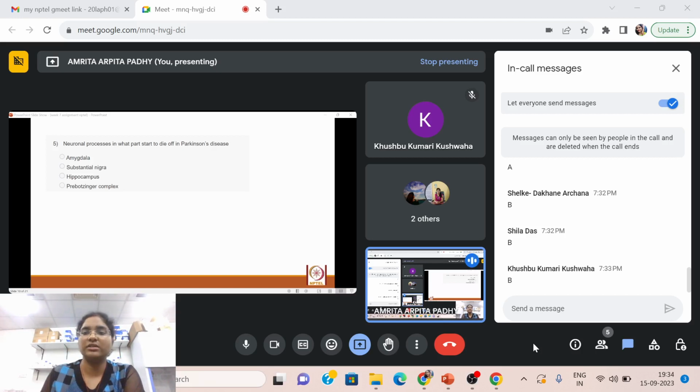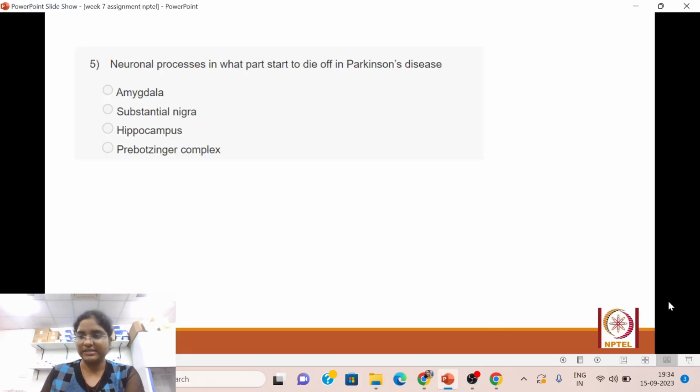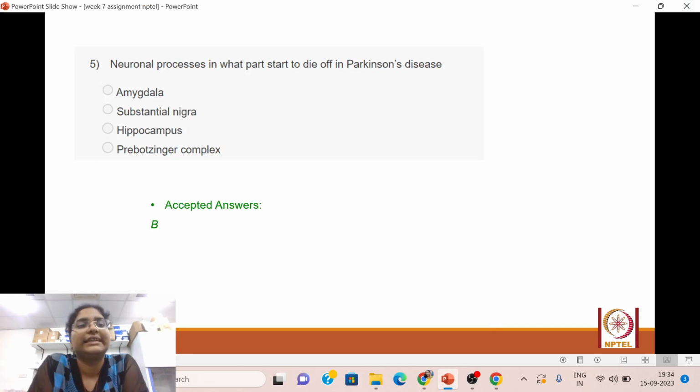Okay, everyone is done. Let's see what is the correct answer to this question. It's B, substantia nigra, right? So the neuronal processes, like shown in the previous figure itself, right? So the neuronal processes in the substantia nigra first start to die off in case of Parkinson's disease.